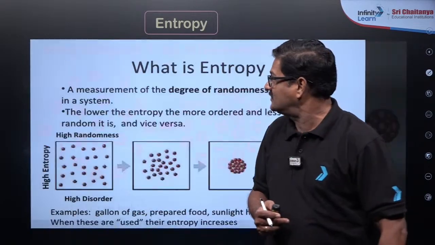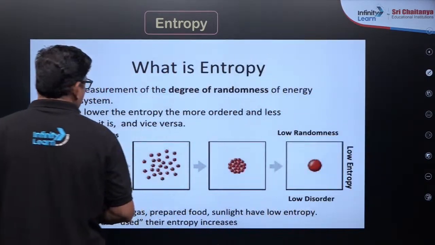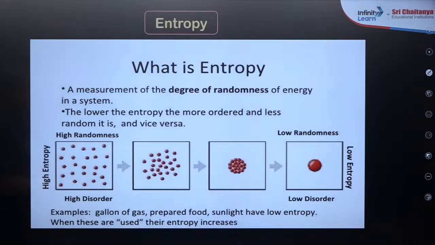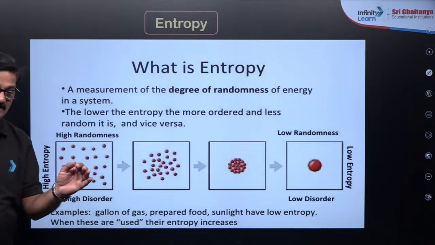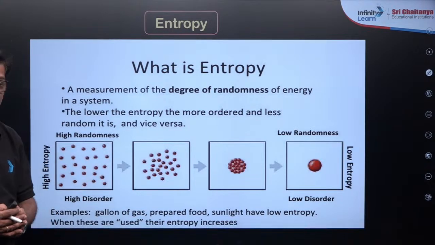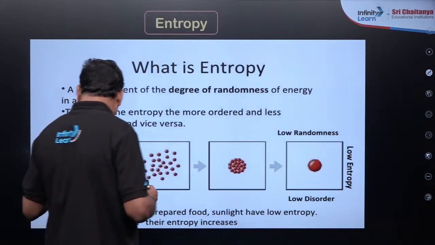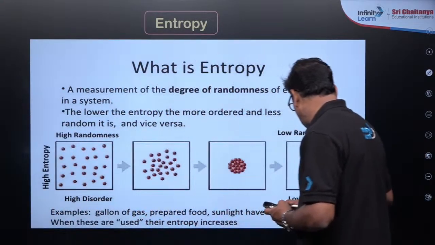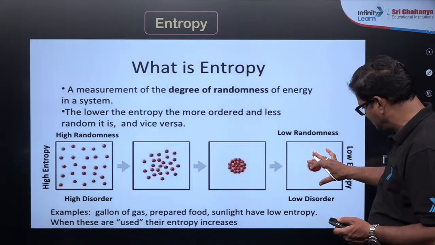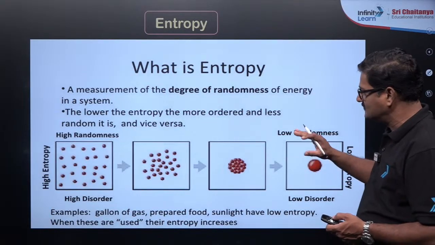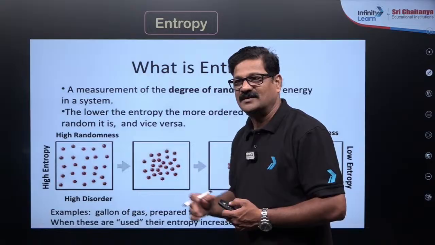Okay, now we can say what is entropy? It is a measurement of the degree of randomness of an energy in a system. And the lower the entropy, the more ordered and organized the particles present in the state of matter are going to be, with less randomness, and it is vice versa. You can see highly disordered and highly organized, less disorganized, more disorganized, है ना?